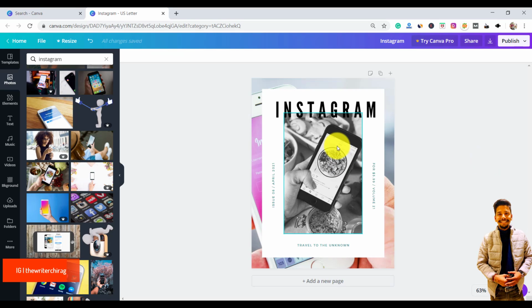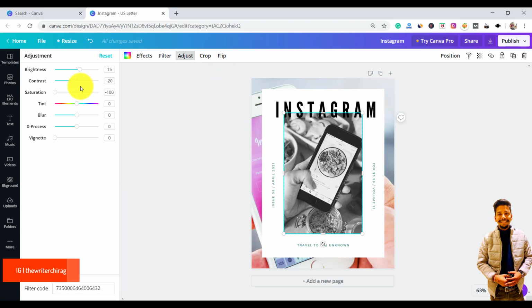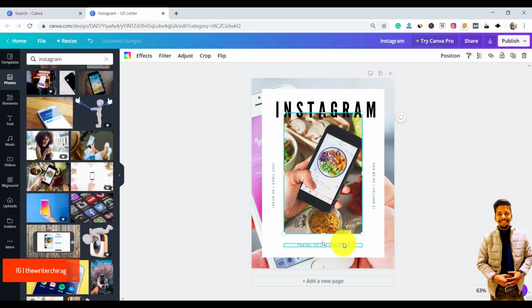If you want to change the color of this picture, you can simply go to adjustment and go to saturation, and here it's going to change, right? So it is very easy, and here you can write your subtitle or anything like your name or Instagram tools, right? So it is all up to you that you can change or create your ebook front page according to your wish, according to your creativity, right? Now we have to add a new page here.